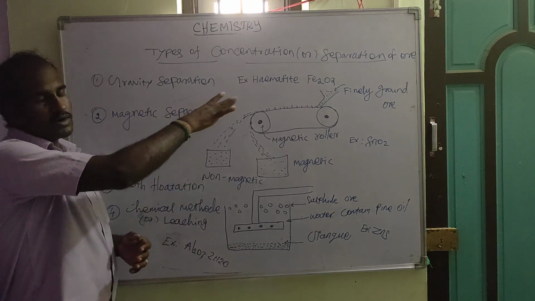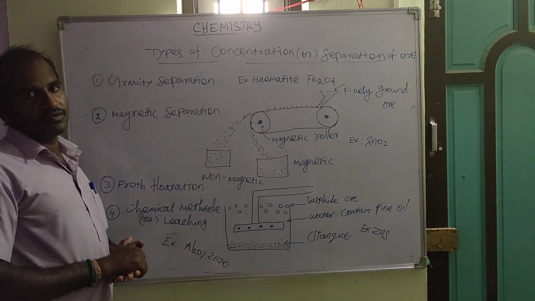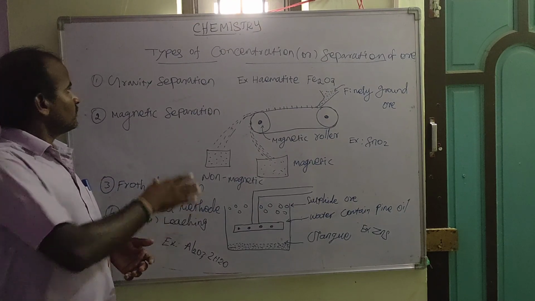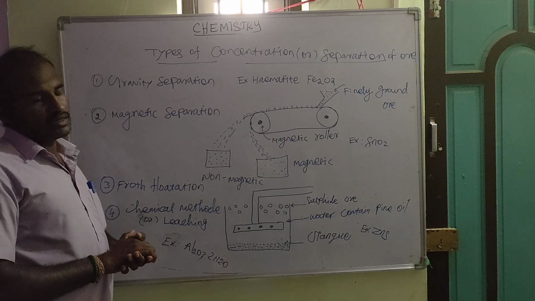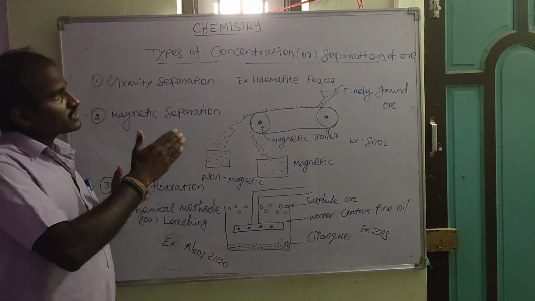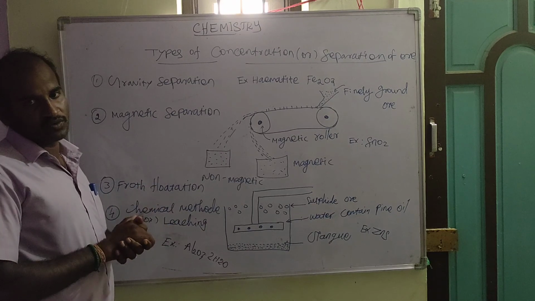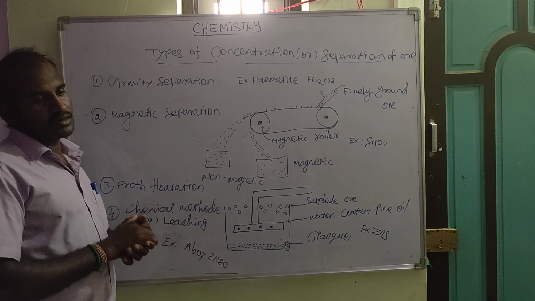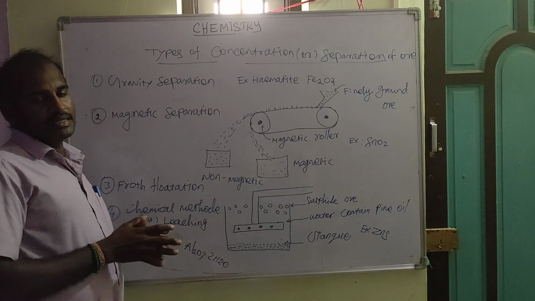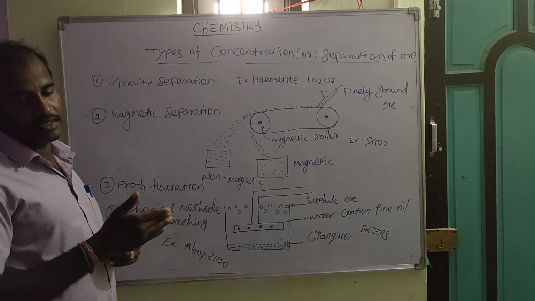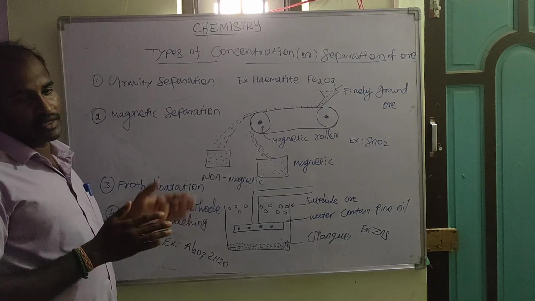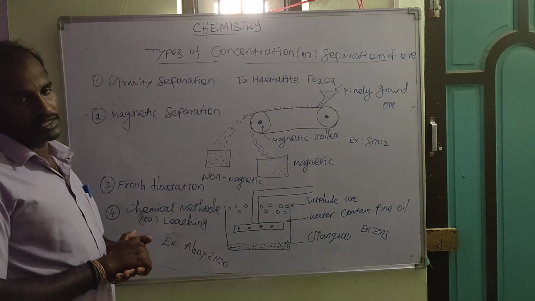Here are the types of concentration or separation of ore. The first one is gravity separation. Mainly, the type of concentration or separation of ore depends upon the nature of the ore. Not all ores can be separated or concentrated by the same method. So here we discuss the different methods.